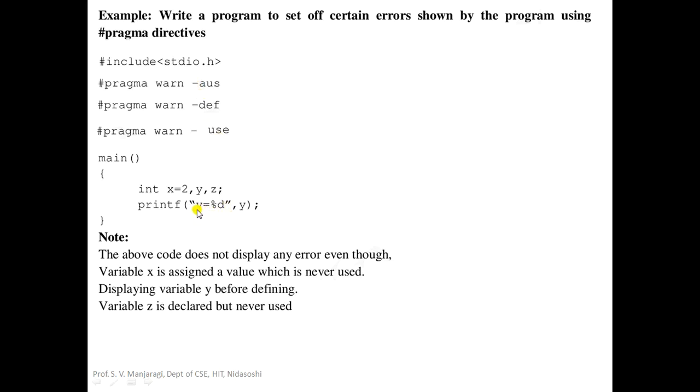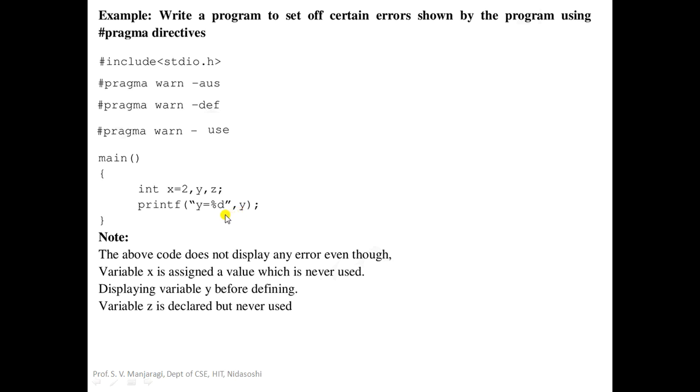And in this printf, we are displaying the value of y, but y is never defined. The value is not assigned to y, but still you want to display it. It indicates that y is declared, but it is not yet defined. Until we assign a value to y, that variable will not be defined. So this printf is basically trying to display y, which is not defined.